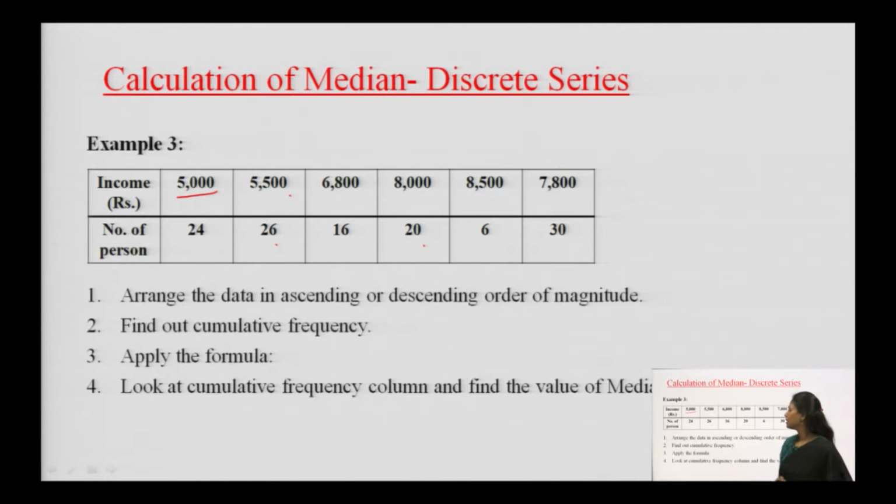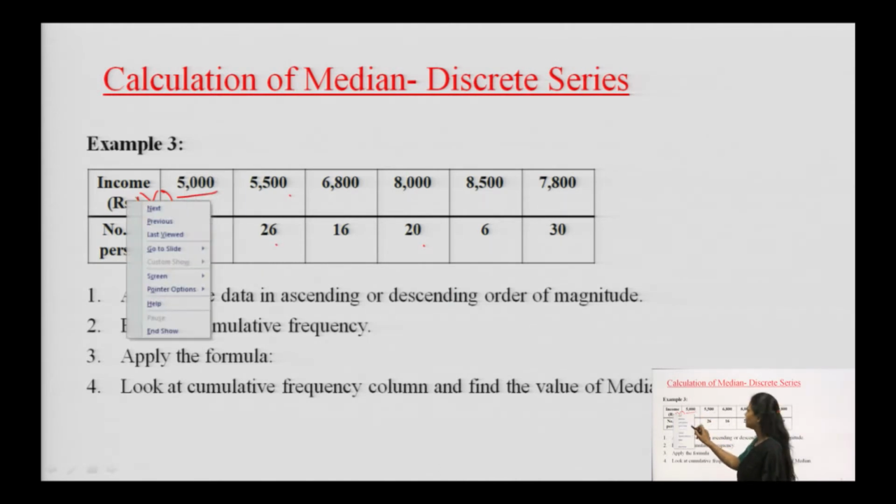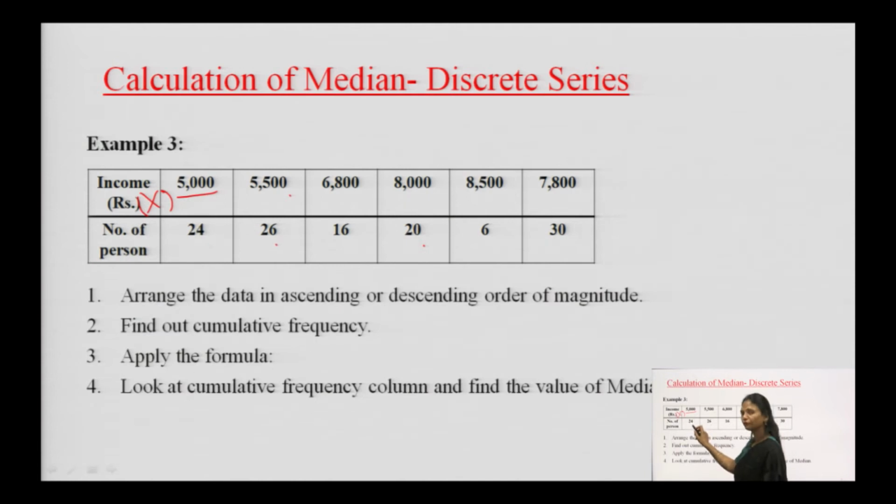First of all, arrange this income, which is called X, in either ascending or descending order. Accordingly, if I am writing 5,000, the number of people here, that is 24, remains the same. This is called F. So, arrange the data, find the cumulative frequency, applying the earlier formula which we have done in the individual series, and then find the median.